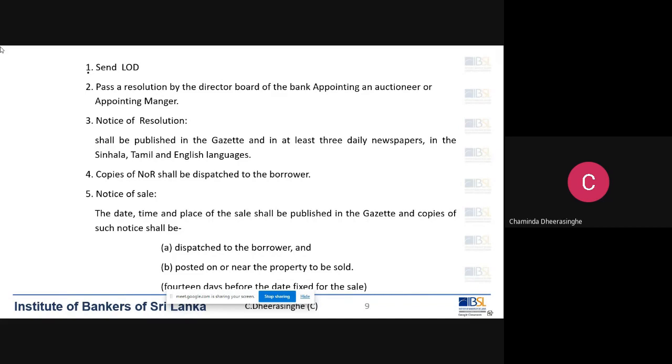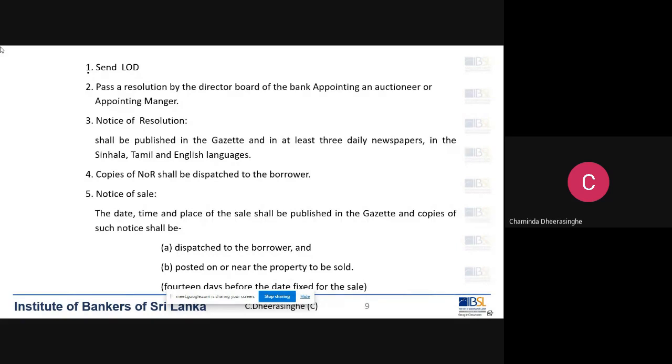There can also be a situation like this. Say the garment factory is worth 300 million rupees, just as an example, and only 50 million is due to the bank.